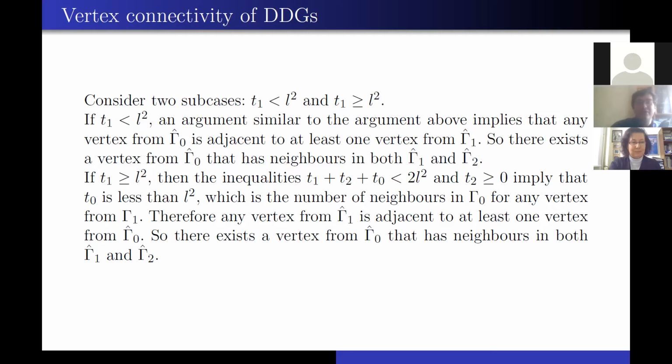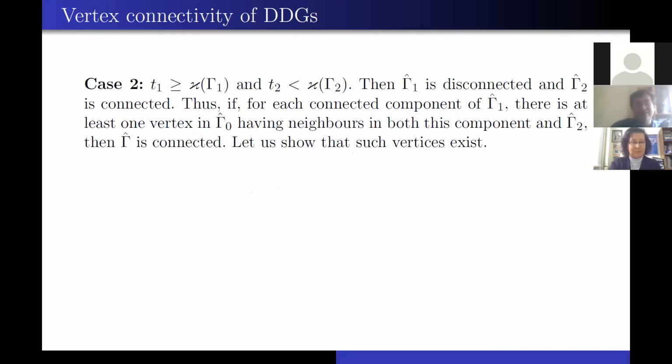So there exists a vertex from gamma 0 hat that has neighbors in both gamma 1 hat and gamma 2 hat. And case 2 is that T1 is more or equal to the vertex connectivity of gamma 1, and T2 is less than the vertex connectivity. Then gamma 1 hat is disconnected and gamma 2 hat is connected. Thus, if for each connected component of gamma 1 hat, there is at least one vertex in gamma 0 hat having neighbors in both this component and in gamma 2 hat, then gamma hat is connected.